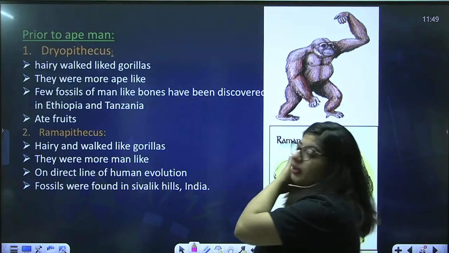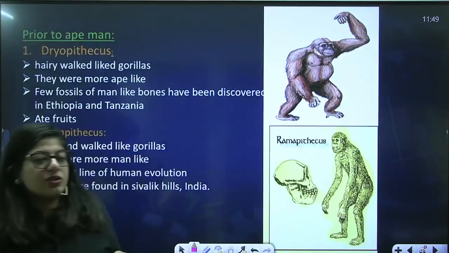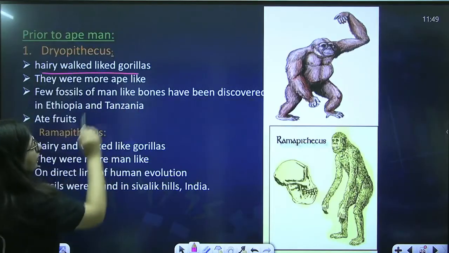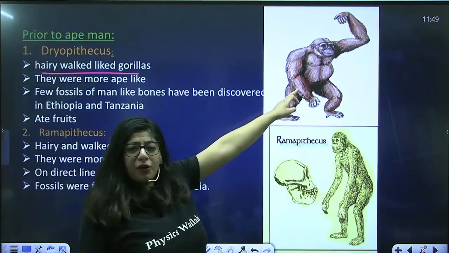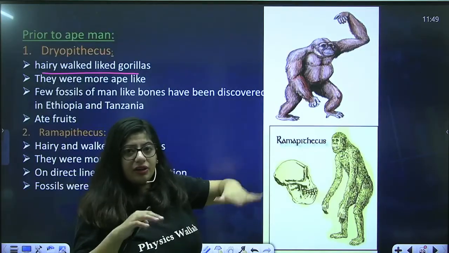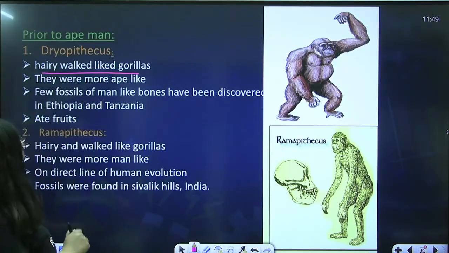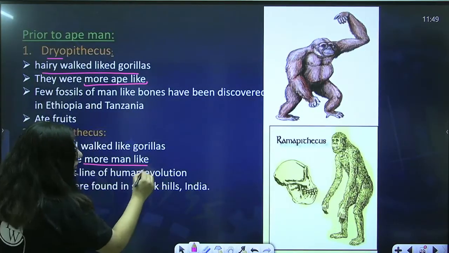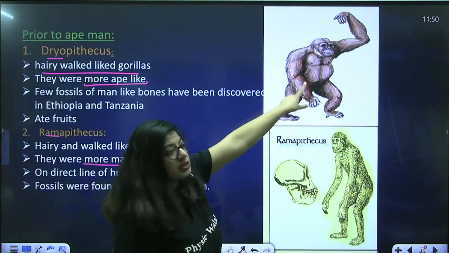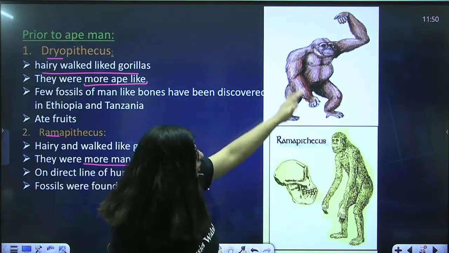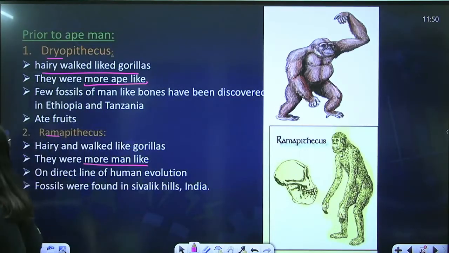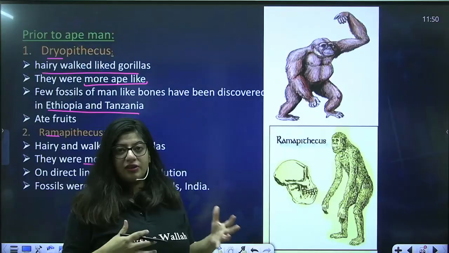First we have prior to ape man, Dryopithecus. Dryopithecus was present around 15 to 20 million years ago, and they were hairy and walked like gorillas. This is Dryopithecus. You can see a lot of hair on the body, and they're walking like gorillas. Okay, and they were more ape-like. If we compare Dryopithecus and Ramapithecus, Ramapithecus appears more like a man, but this one appears more like the ape. Compare both of them. If I ask you which one looks more like a man, what will you say? Ramapithecus. Okay. Then their fossils were found in Ethiopia and Tanzania. So from where did we get their fossils? From Ethiopia and Tanzania.